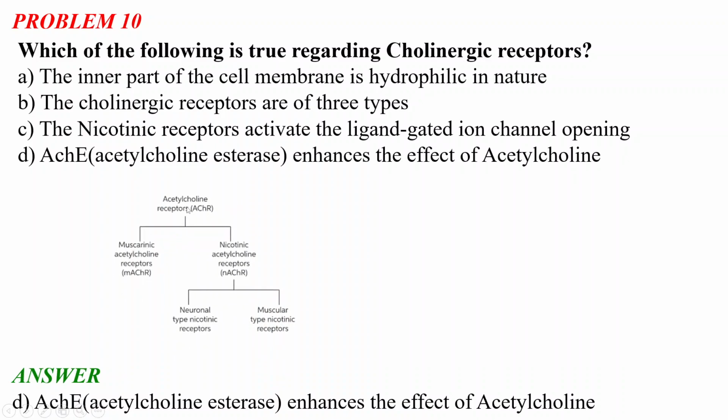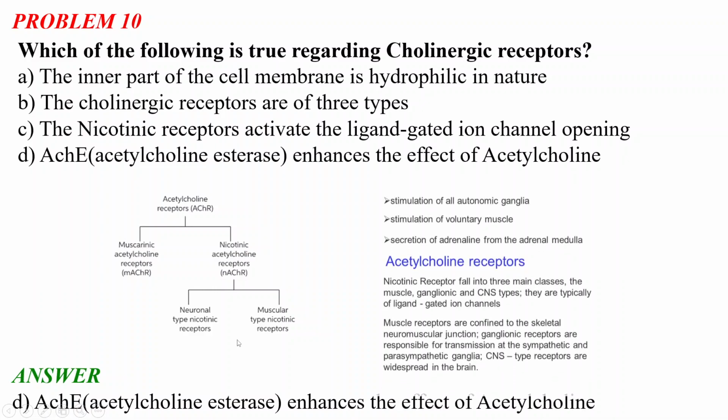Cholinergic receptors, also called acetylcholine receptors, are abbreviated AChR. These are of two types: the muscarinic acetylcholine receptor, mAChR, and the nicotinic acetylcholine receptor, nAChR. The nicotinic receptors are of two types: the neuronal type and the muscular type.